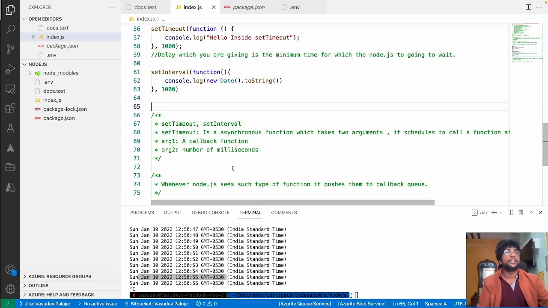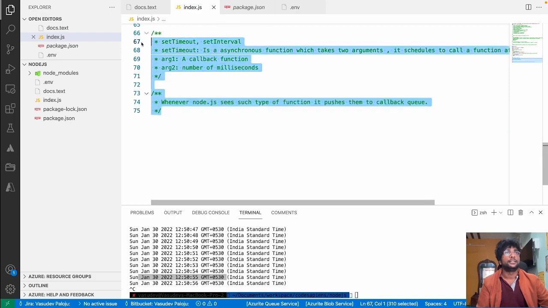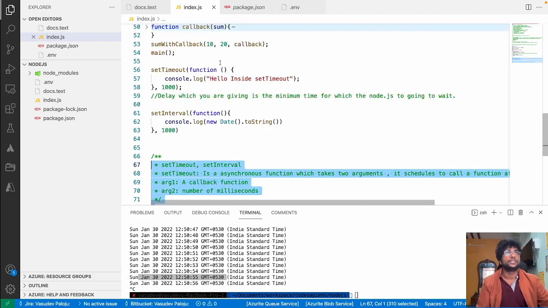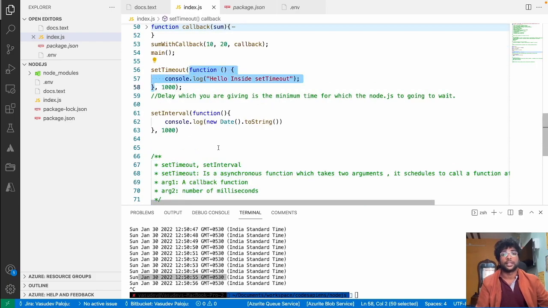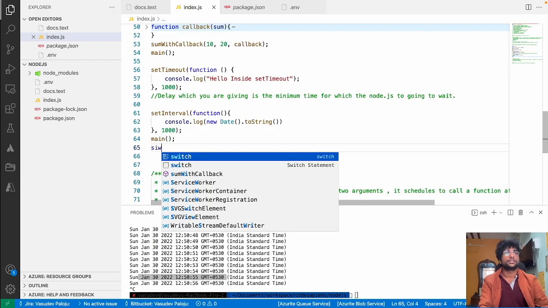Now, how do you make use of Node.js asynchronous execution? It means Node.js can register some functions and we can call them at a later point of time. With this way of execution, the main advantage is that your main thread is not blocked.